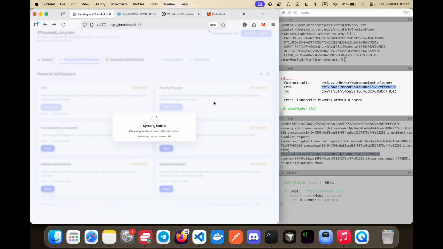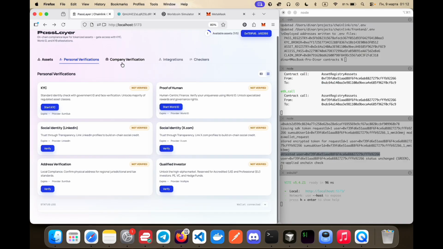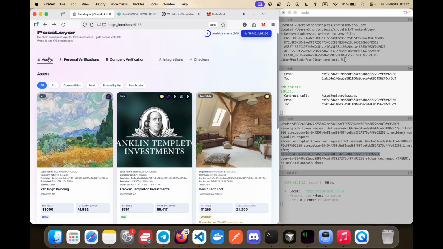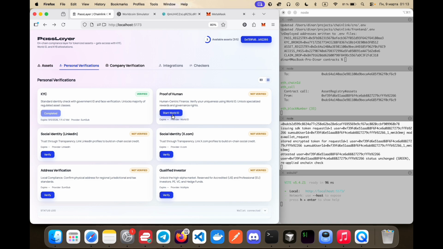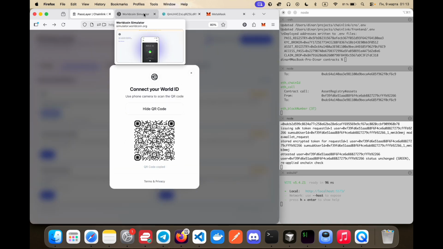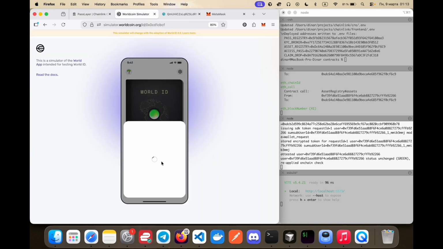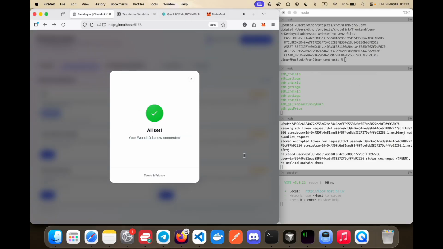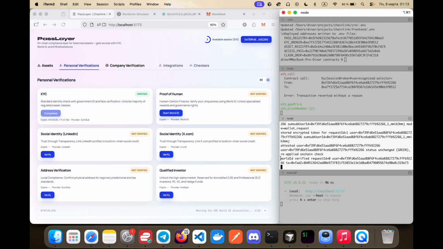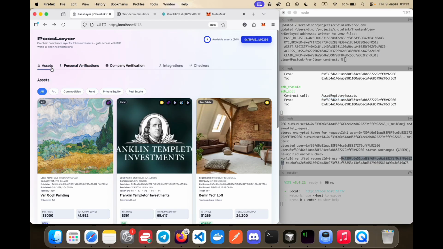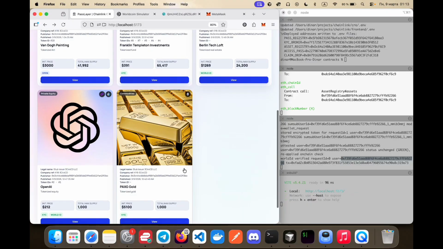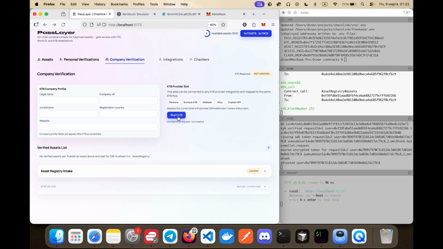Now we see that we have this basic identity verification, and we see that some assets became available for us. So we can reuse this verification for another platform and assets that require, for example, SumSub. Now we see another pass, it's World ID. For example, if we need proof of human, we also have this pass here, and we also send the event to CRE, and we can see that more assets became available for us that require this proof of human.